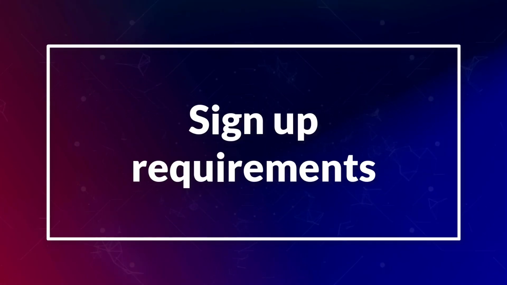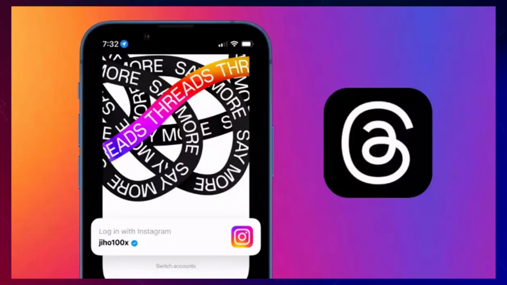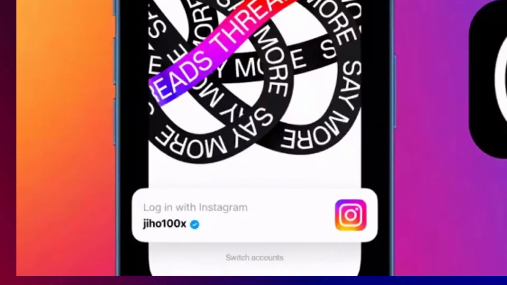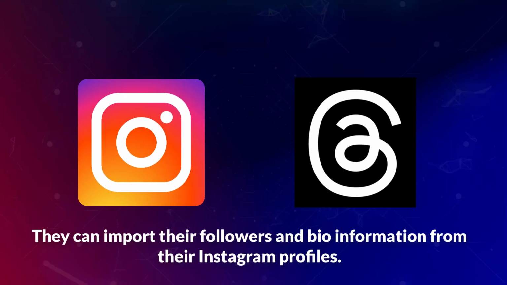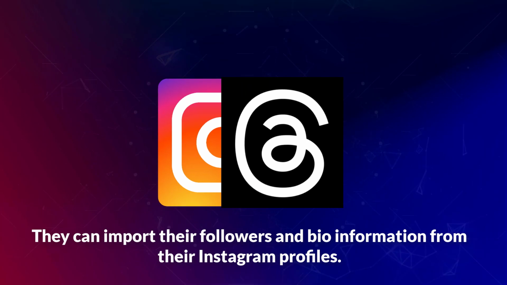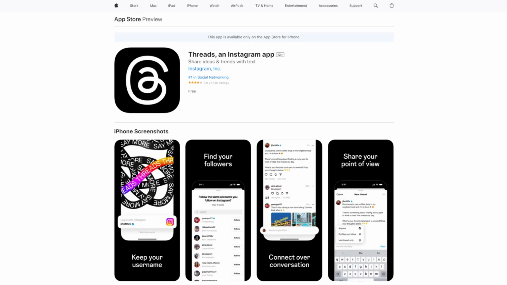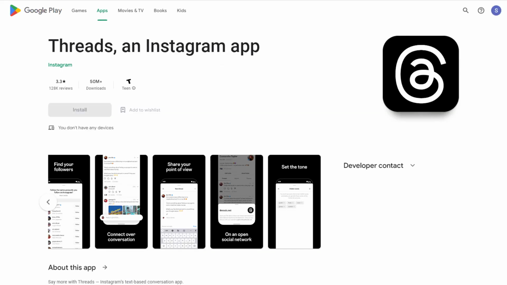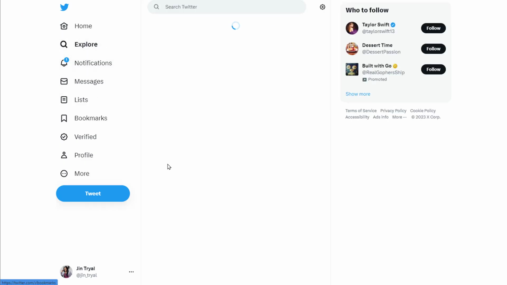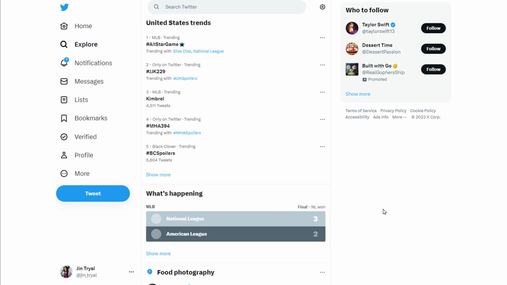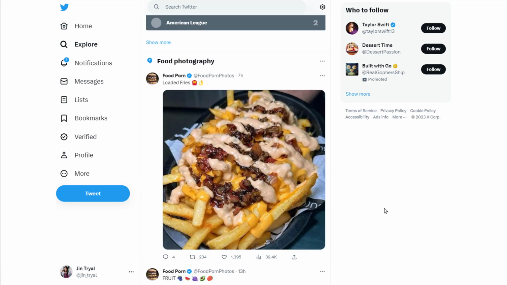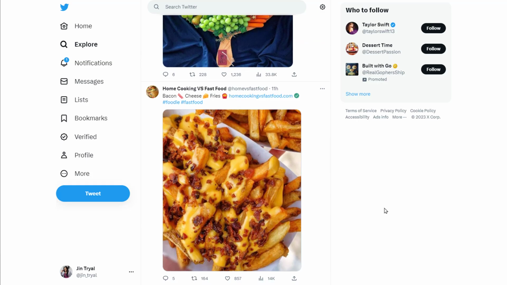Next, sign-up requirements. You need an Instagram account in order to sign up for Threads. Users can import their followers and bio information from their Instagram profiles. You can download the Threads app for iOS and Android after creating your account. On the other hand, Twitter is a standalone social media tool. An account on any other site is not necessary.